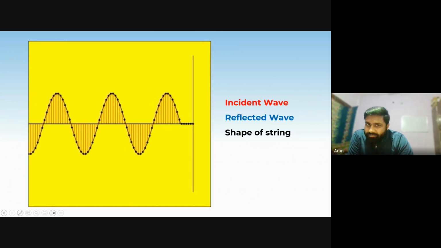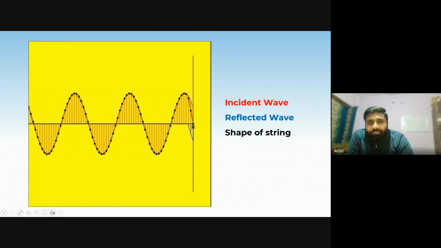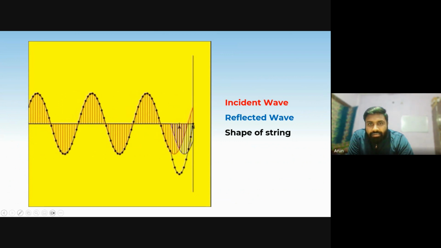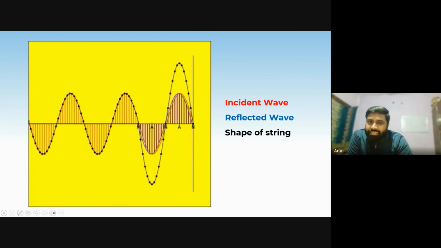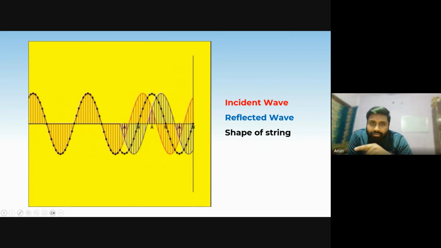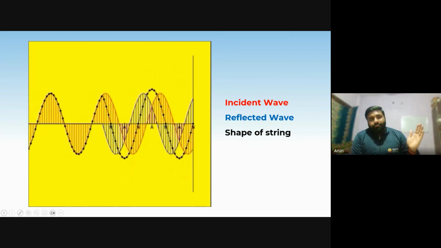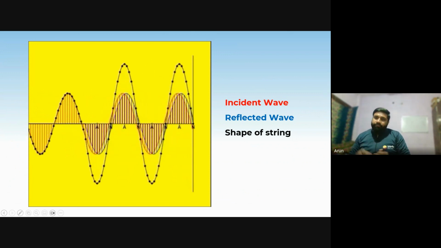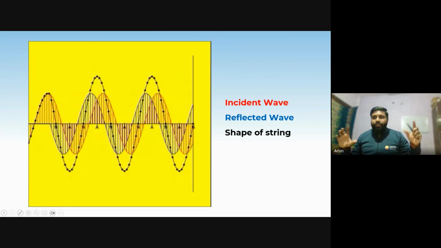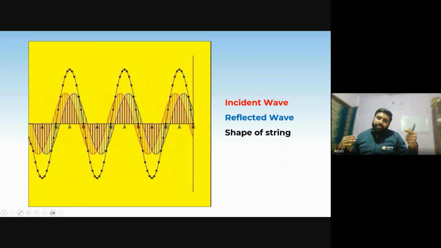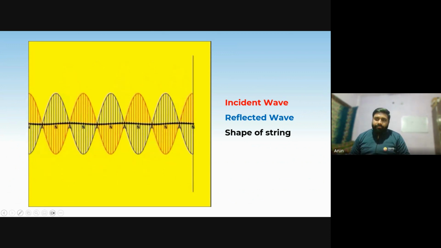This is a traveling wave, no doubt in that. The traveling wave strikes a rigid boundary and gets a phase change of pi. Now we can say one wave is traveling in this way, and after reflection another wave is traveling in the same medium. We have two waves in the same medium, but they are out of phase.